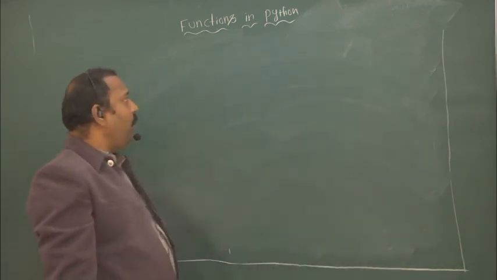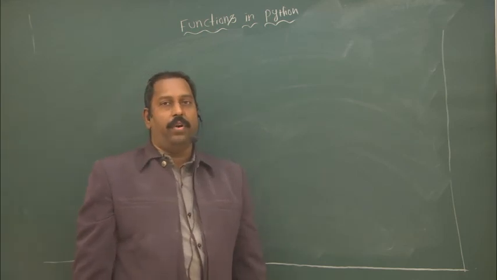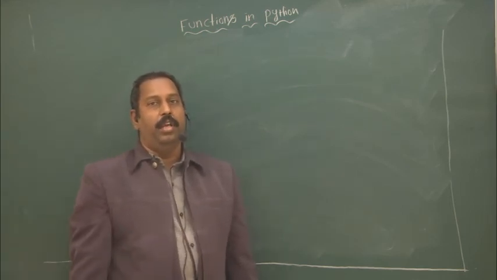Before writing user defined function, what are the points you must know?